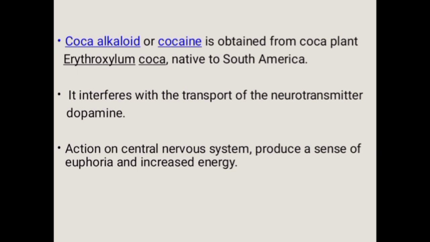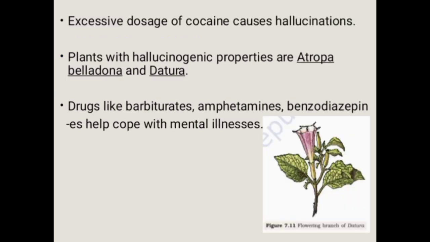Cocaine interferes with the transport of the neurotransmitter dopamine. Cocaine is commonly called coke or crack. It acts on the central nervous system, producing a sense of euphoria and increased energy. An excessive dosage of cocaine causes hallucination. It is the experience of seeing, hearing, feeling, or smelling something that does not exist. Other well-known plants such as Atropa belladonna and Datura have hallucinogenic properties.